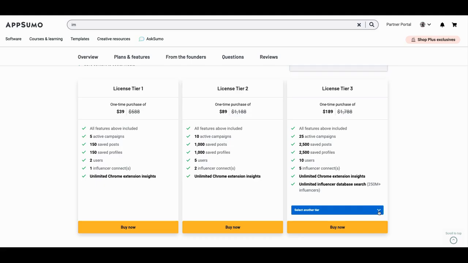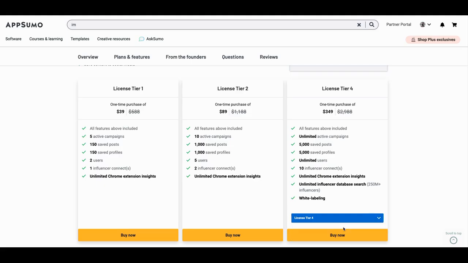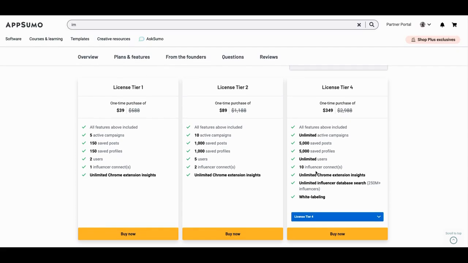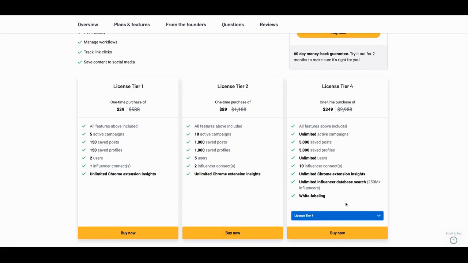And so what happens with tier 4 is you have the white labeling, okay, and then you get, say, 5,000 profiles. The 10 influencer connects, meaning that they can actually connect and you can share. If you're working with the influencer, you can share the influencer's information and you can get first party information from them. So that's where that's going to help you out. You can basically manage 10 influencer profiles from a first party standpoint, right? And that's what that comes from. So that's tier 4.